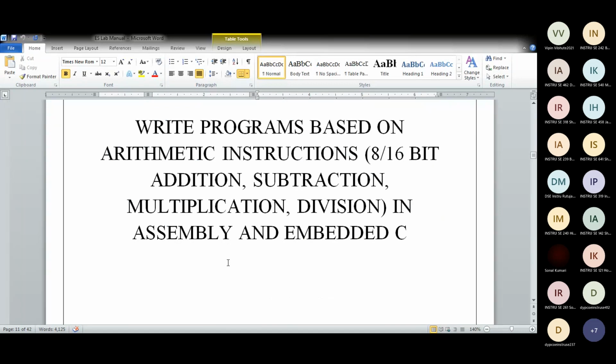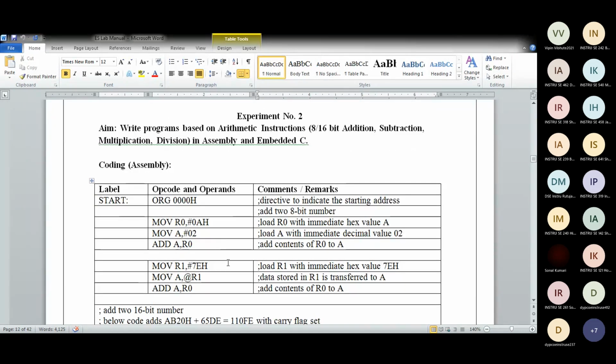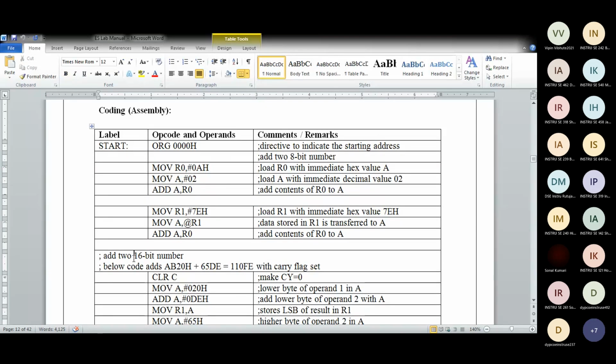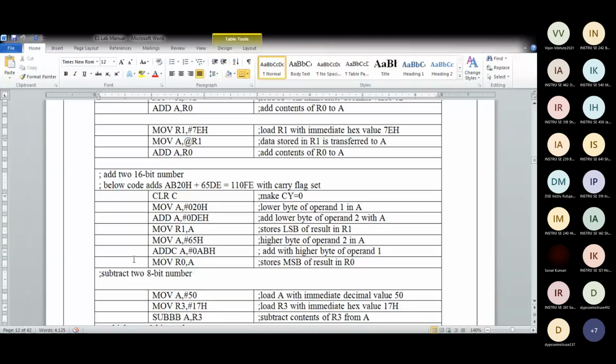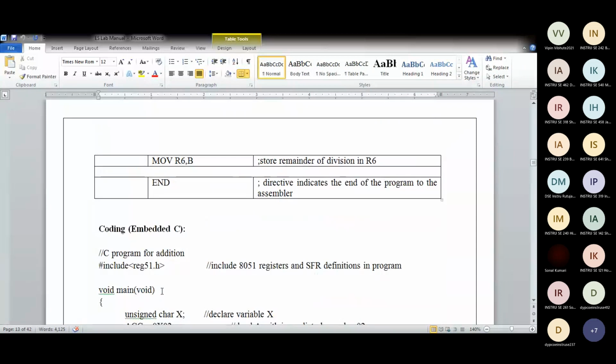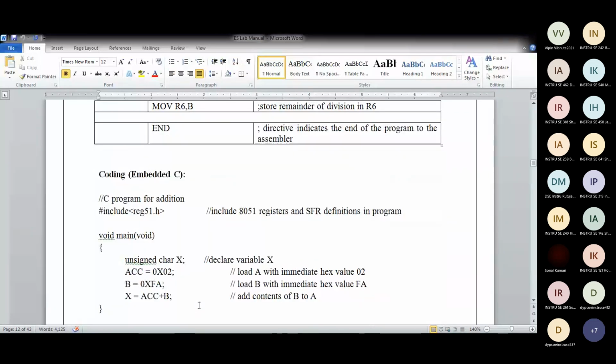Experiment 2: addition, subtraction. So the coding for 8-bit addition, add 2 numbers, subtract 2 numbers, multiply 2 numbers, and I have given the coding in C also. This coding is in assembly language and this coding is in C. If you try all this on your own at home, you will become very expert in this.